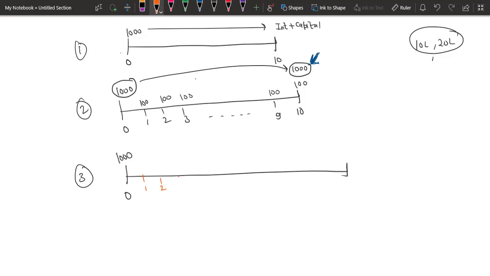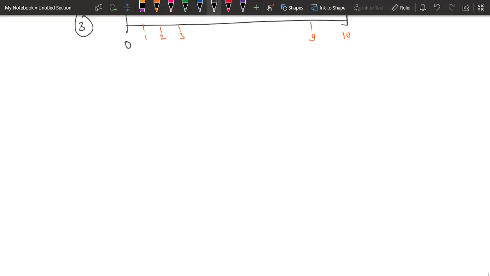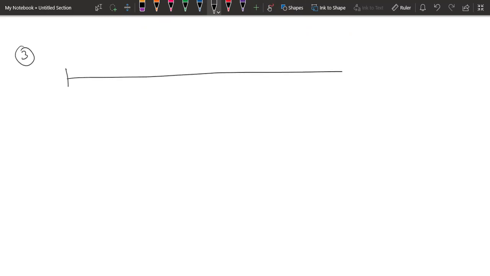Let's say I have taken a loan of 1 lakh rupees from a bank.